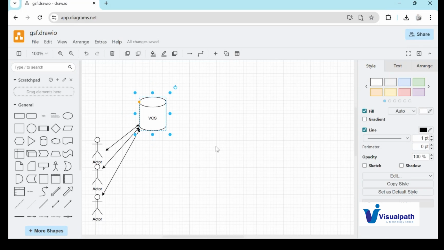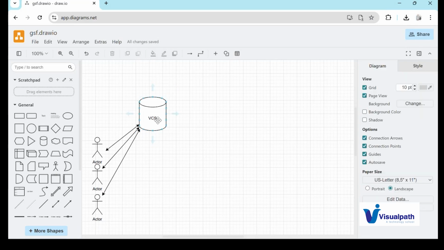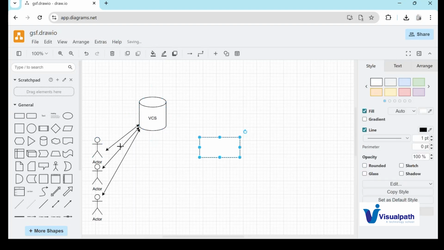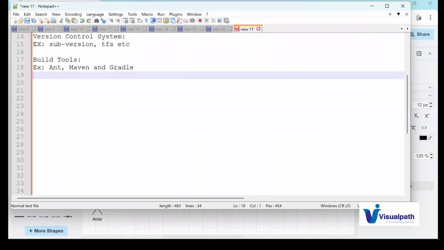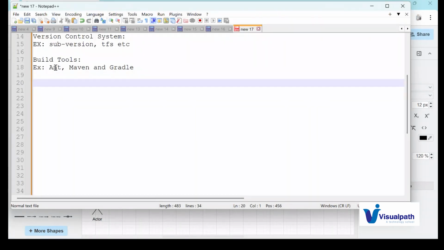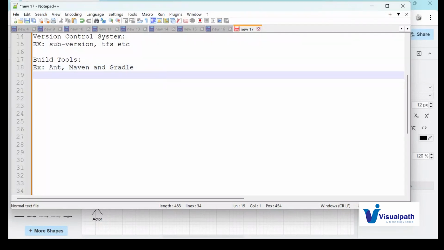So what we need to do is, using this raw source code, make it an executable code, guys. For that, we will be using one of the build tools. Examples for this are Ant, Maven, and Gradle. Using any one of these build tools, either Ant, Maven, or Gradle, we will create an artifact here.